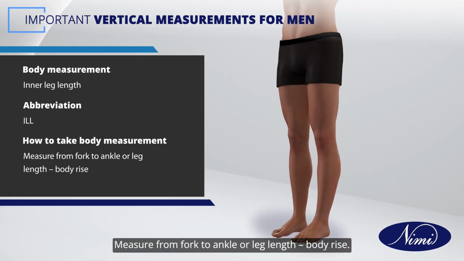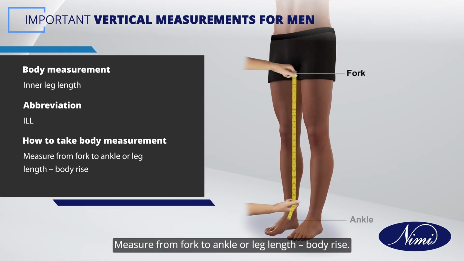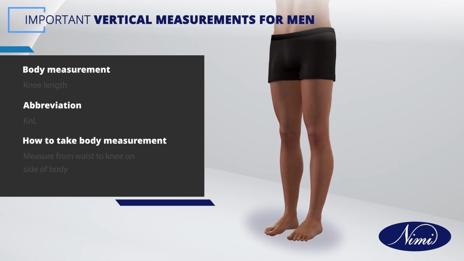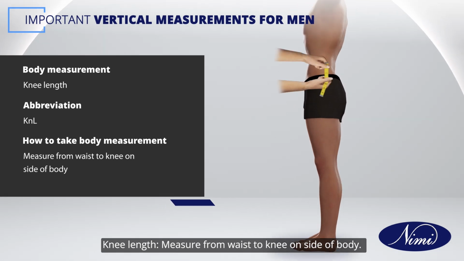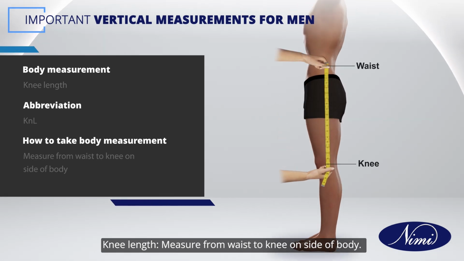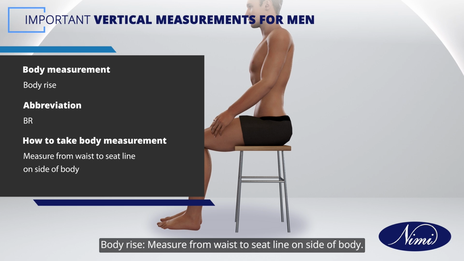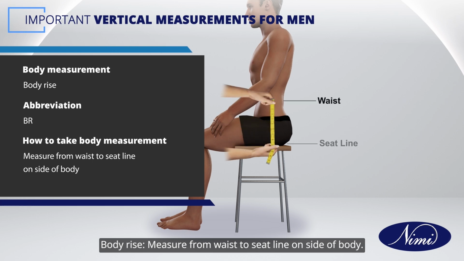Inner leg length, measure from fork to ankle or leg length, body rise. Knee length, measure from waist to knee on side of body. Body rise, measure from waist to seat line on side of body.